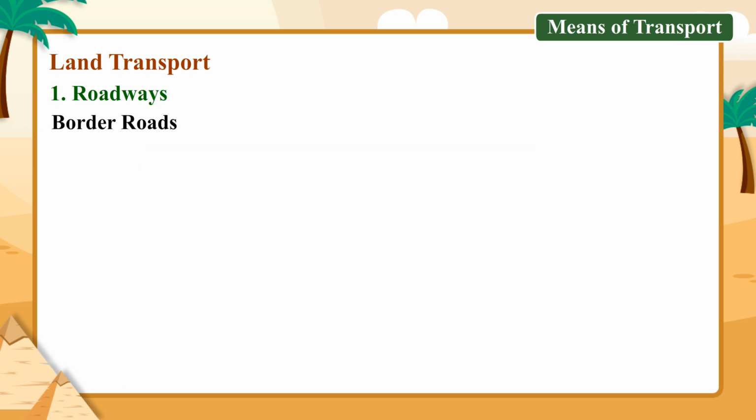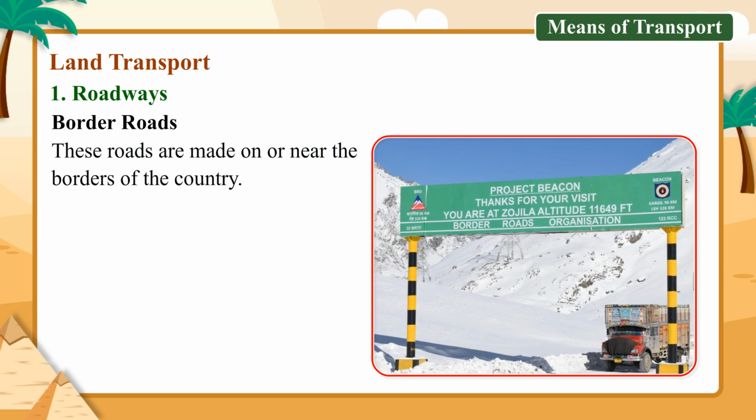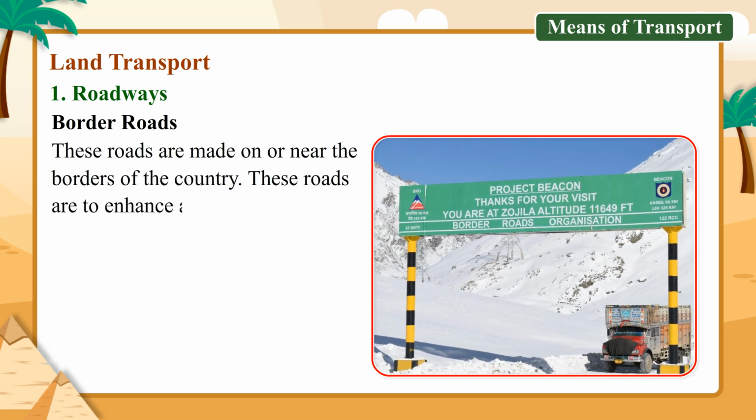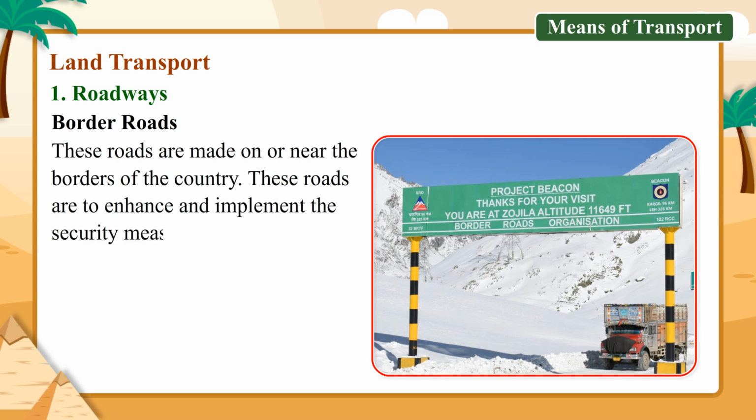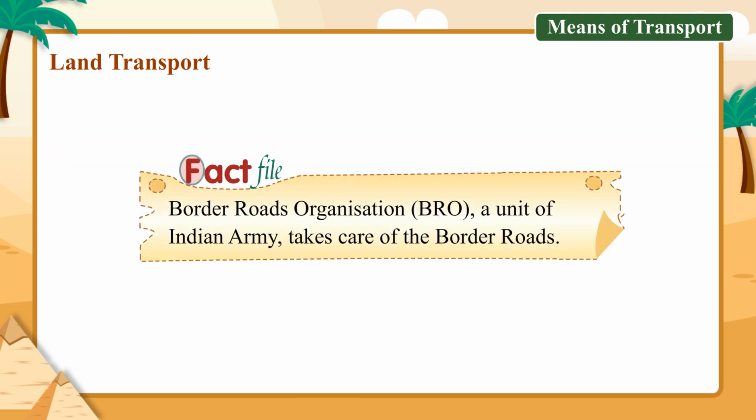Border roads. These roads are made on or near the borders of the country. These roads are to enhance and implement the security measures. Army men and materials can be transported easily and quickly in times of emergency. Fact file. Border Roads Organization (BRO), a unit of Indian Army, takes care of the border roads.